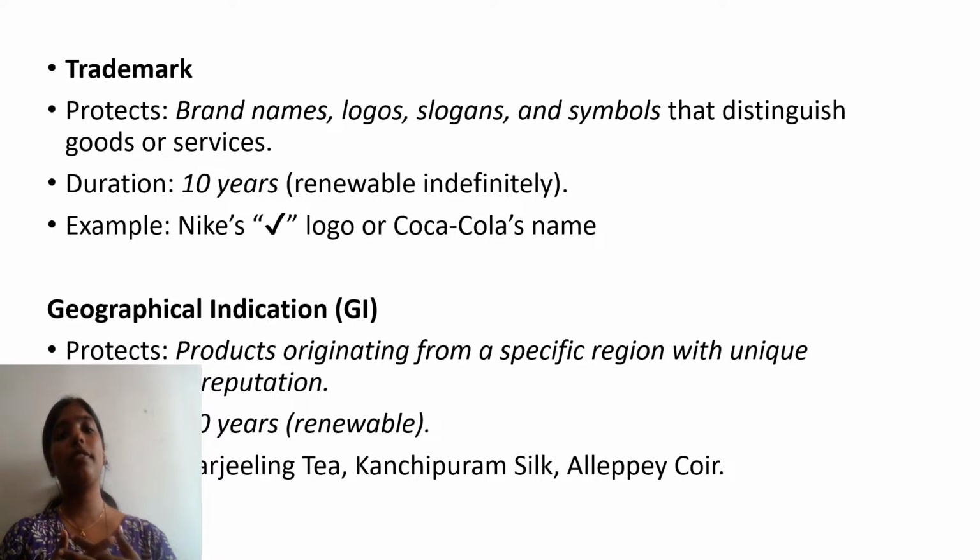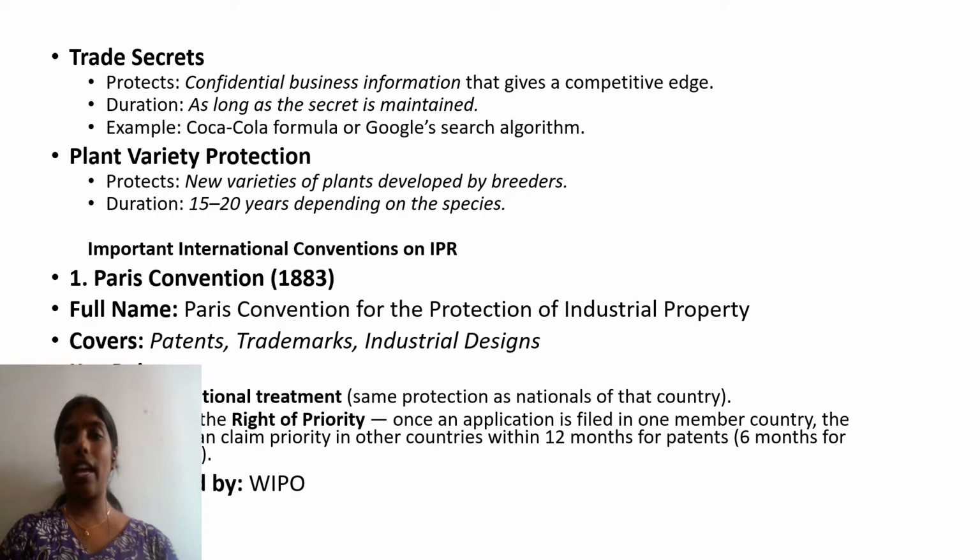Then after the trademark, we have seen geographical indications. This protection is mainly granted to products originating from a specific region with unique qualities or reputation. For such products, the GI tag is granted and the duration is 10 years. The examples are Darjeeling tea and Kanchipuram silk. Then after that, we have seen trade secret. A trade secret protects confidential business information. The examples we saw are Coca-Cola's formula and KFC's recipe. All these are examples of trade secret.